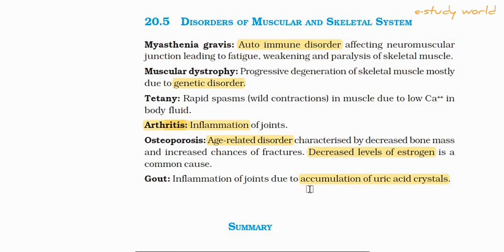Due to this, this type of inflammation happens, which leads to gout disease. These are all very interesting topics.